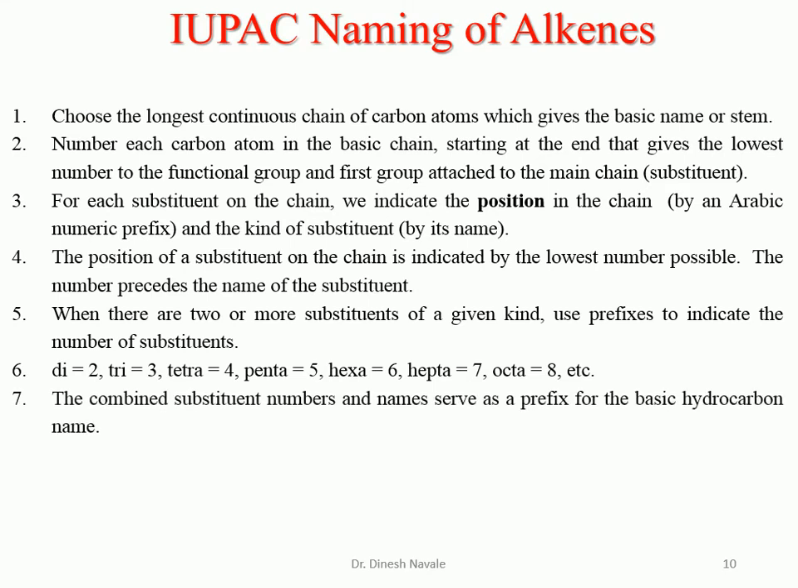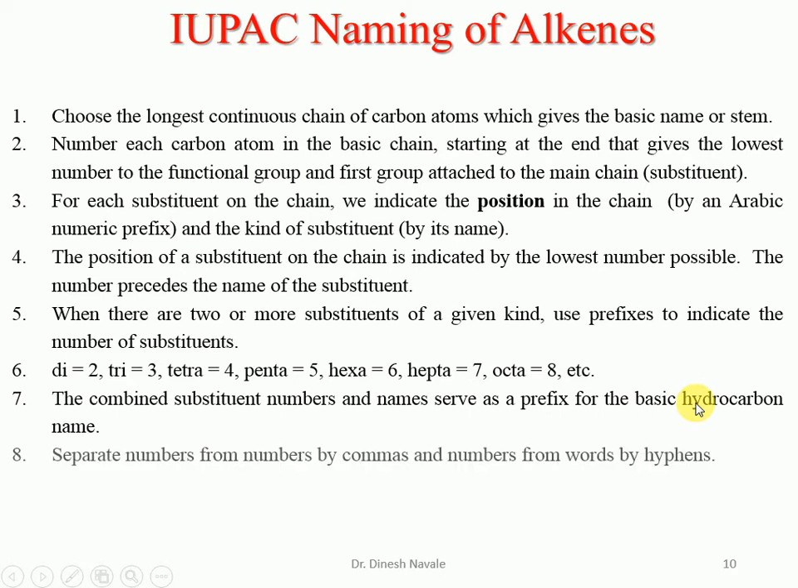And if the combined substituent numbers and names serve as a prefix, it should be used as the prefix for the basic hydrocarbon. So it can be the olefin. For olefin also the same rule is there. Separate the numbers: if there are more than two substituents which are different, the numbers have to be separated by commas, and numbers and words have to be separated by hyphens. So it is the same as alkane.